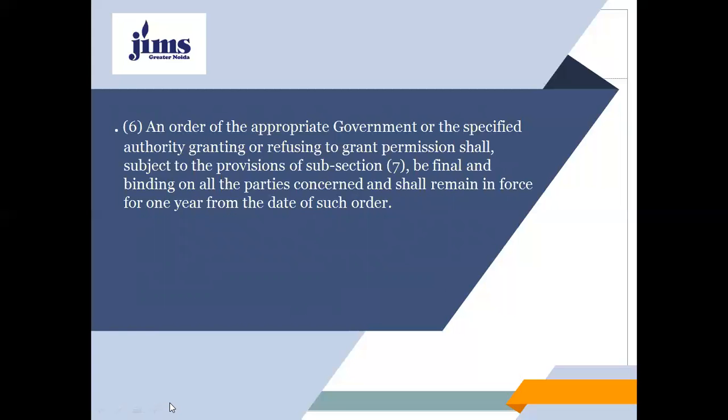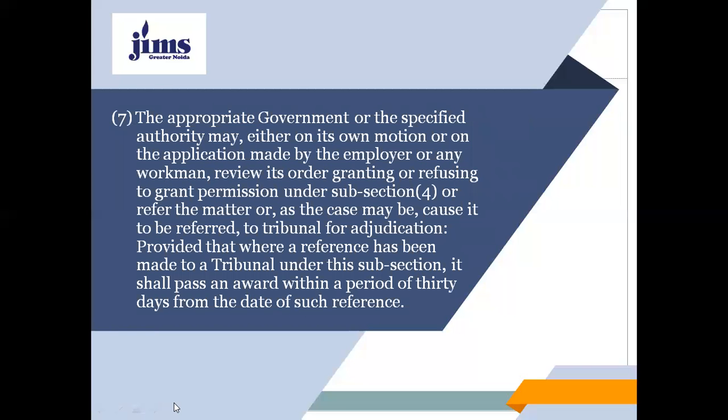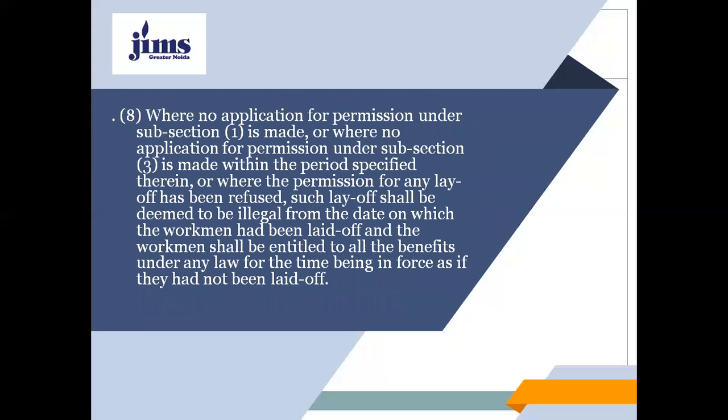And then subsection 7 says that the appropriate government or the specified authority may, either on its own motion or on application made by the employer or any workman, review its order granting or refusing to grant permission under subsection 4, or refer the matter, or cause it to be referred, to a tribunal for adjudication, provided that where a reference has been made to a tribunal under this subsection, it shall pass an award within a period of 30 days from the date of such reference, my dear students.